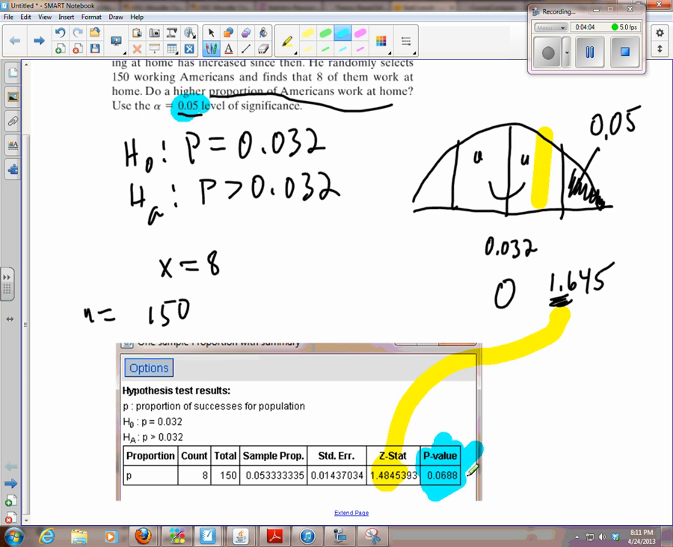So we can't reject H0, and that kind of confirms what we talked about a minute ago with the z-score and the rejection critical region. Okay, so I hope that helps make heads and tails of this for you.